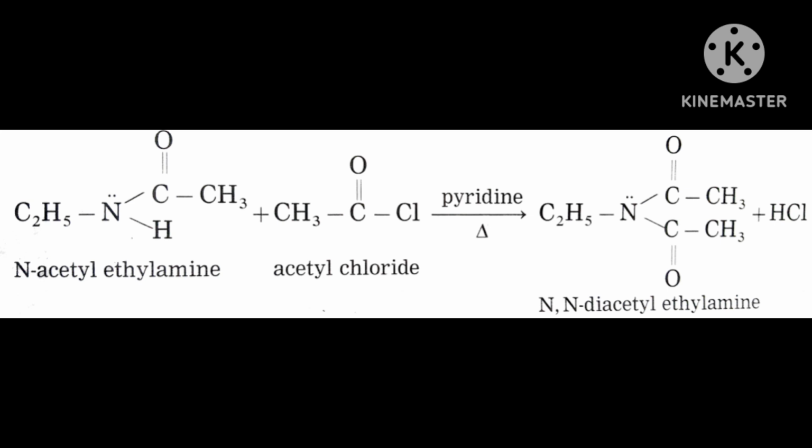Then now what will happen? You know that from the benzene amine, when hydrogen goes as H plus, then nitrogen becomes negative. Correct?